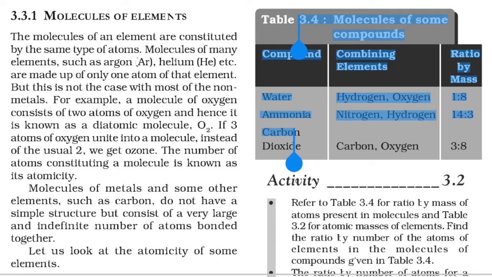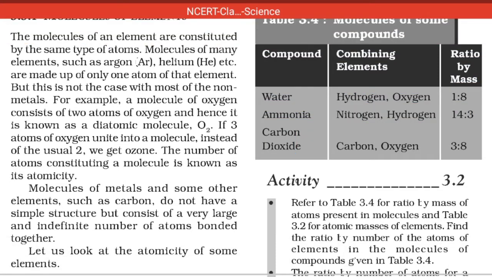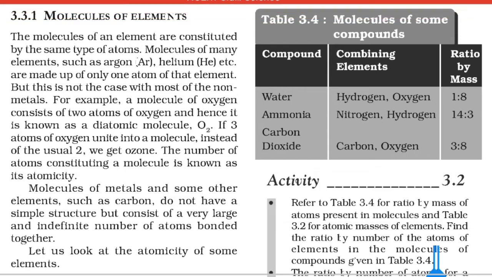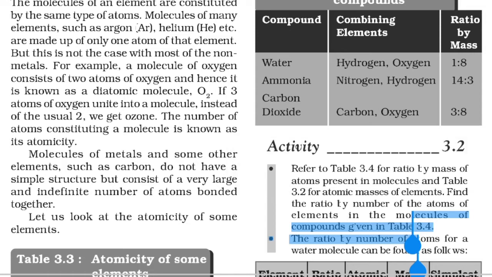So what we will see here is that molecules may be formed by the combination of atoms of the same element or by the atoms of different elements. For example, we have already seen the molecule of water, H2O. So hydrogen and oxygen atoms have combined to form a molecule of water.